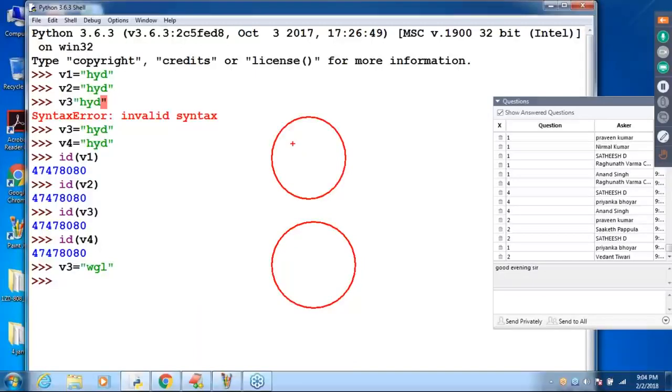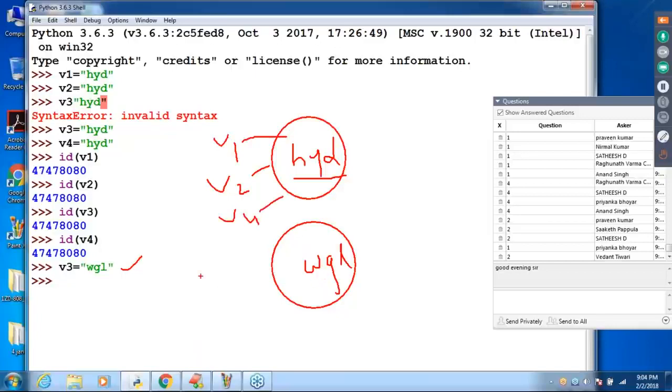My question is, HYD is pointed to by how many references? v1 points to it, v2 points to it, and v4 points to it. But WGL is pointed to by only v3. Remember that. Correct or not?